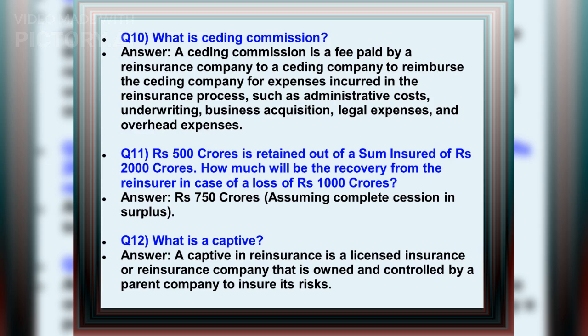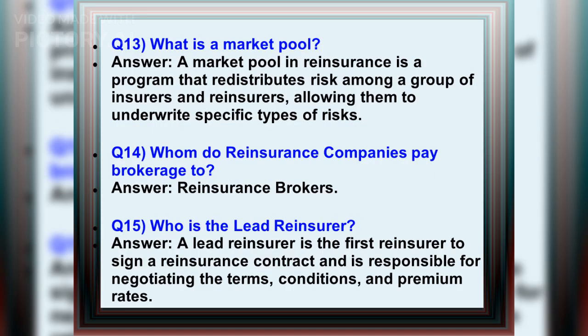Q12. What is a captive? Answer: A captive in reinsurance is a licensed insurance or reinsurance company that is owned and controlled by a parent company to insure its risks. Q13. What is a market pool? Answer: A market pool in reinsurance is a program that redistributes risk among a group of insurers and reinsurers, allowing them to underwrite specific types of risks.